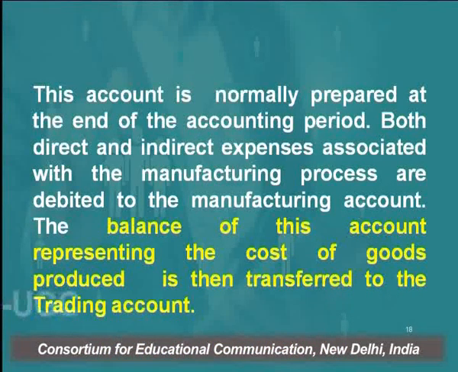Both direct and indirect expenses which are pertaining to the manufacturing process are debited to the manufacturing account, and the balance of this account, which represents cost of goods produced, is then transferred to the trading account. So whatever the balance of this account, which is generally a debit balance, will be transferred to the trading account. This is the format of the manufacturing account.